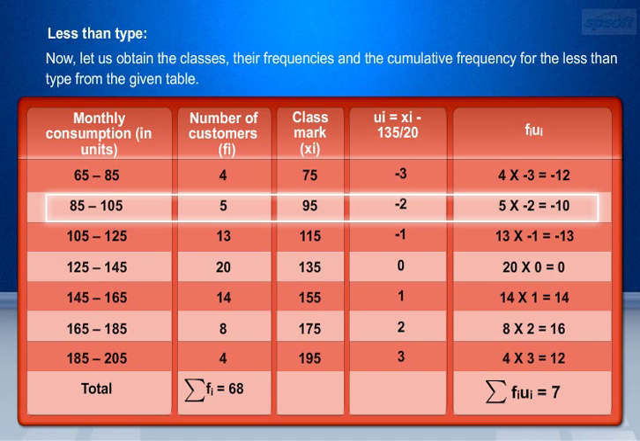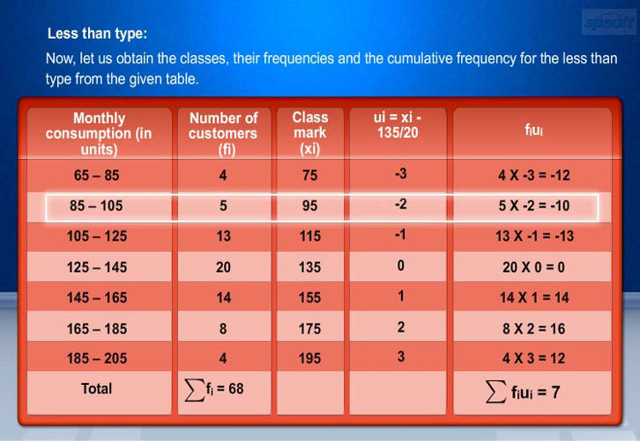Let us consider class interval 145 to 165. Here, xi equals 155. Here ui equals (155 minus 135) by 20. This implies that ui equals 1. Now fi ui equals 14 into 1, since fi equals 14. This is equal to 14.